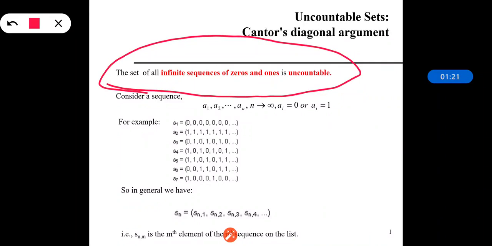is called the uncountable set. So for example, consider this particular sequence, that is a1, a2, a3 up to an, where n is nothing but infinity and ai is equal to 0 or 1. It can be only 0 or 1 and the value of n is infinity. So the sequence of zeros and ones that is uncountable is nothing but the uncountable set. Now we have seen this particular sequence. Now we will see the particular example.